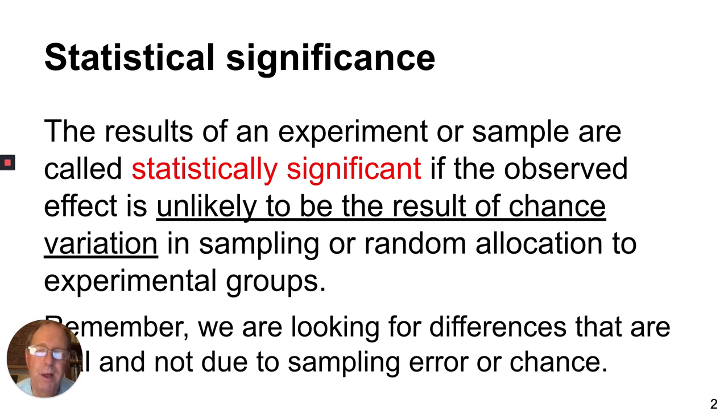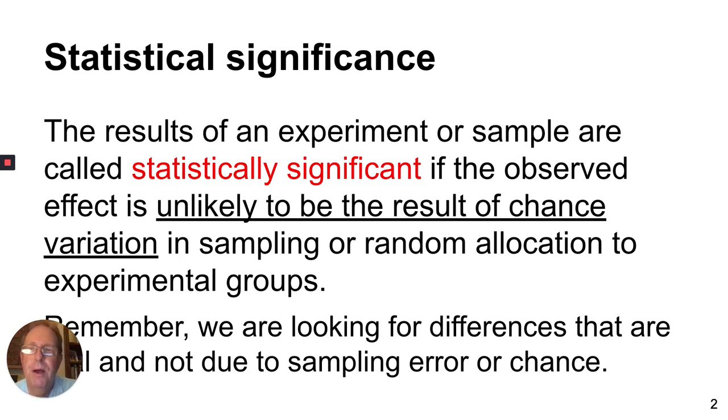Then, a little while later, a second airplane crashed into the other Twin Tower. And I said, no, it's unlikely that two different airplanes would crash into the two different towers. This is something that is not likely to occur by chance. This had to be something that was different. It was terrorism. It was statistically significant.